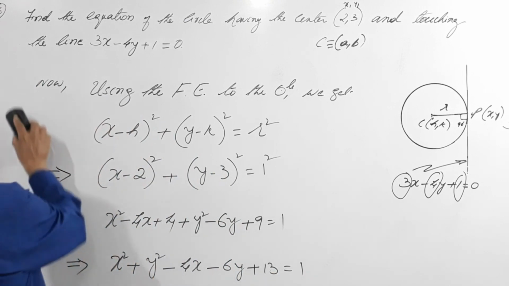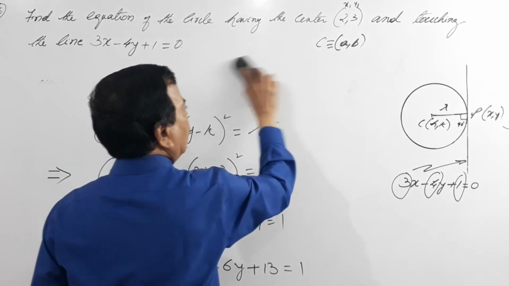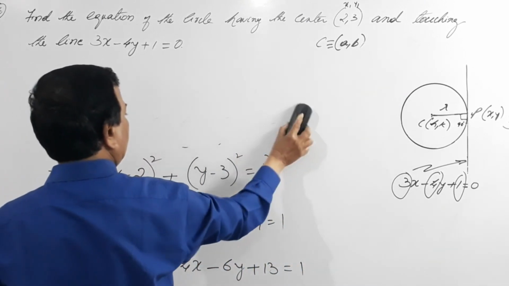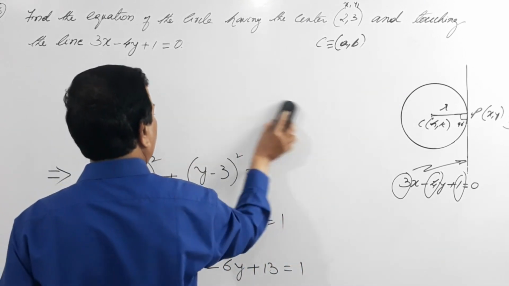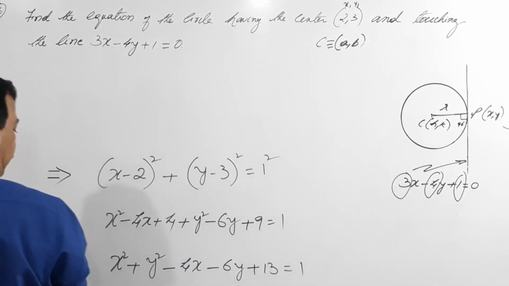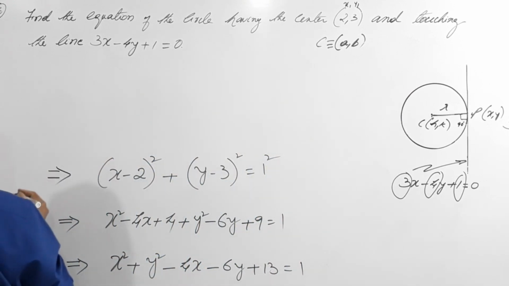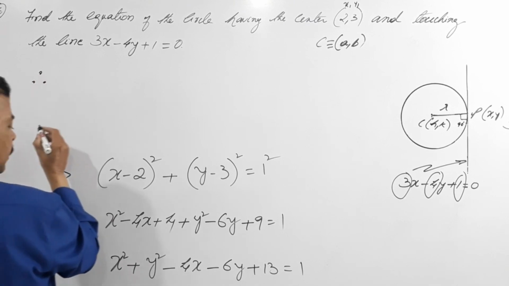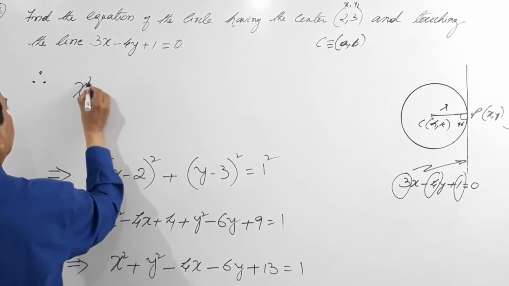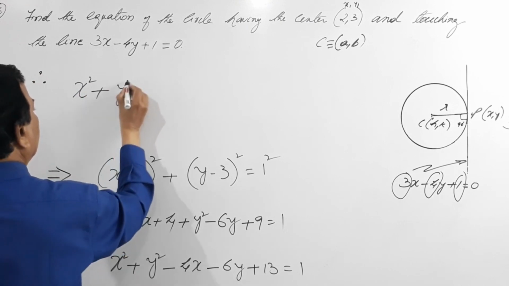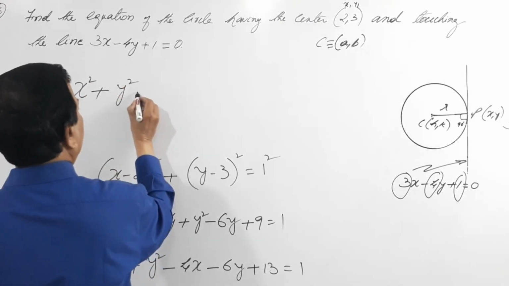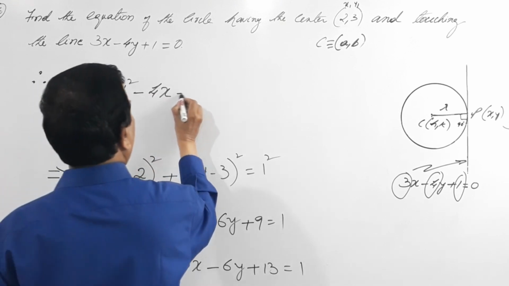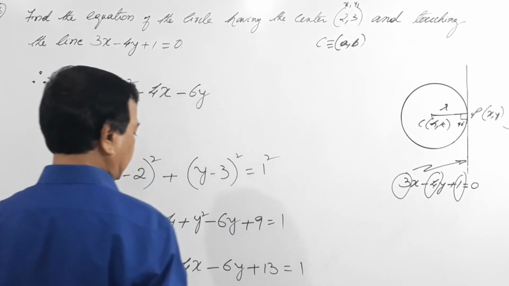I'll rub this. So that is x square plus y square minus 4x minus 6y.